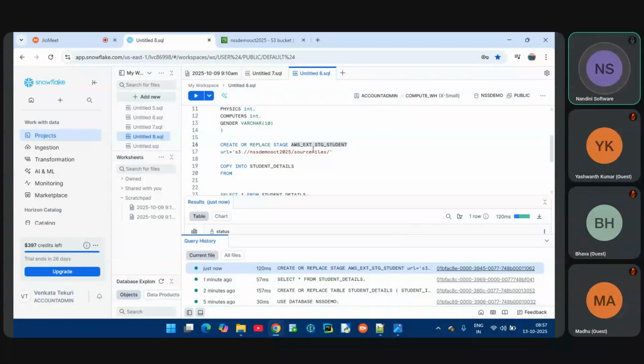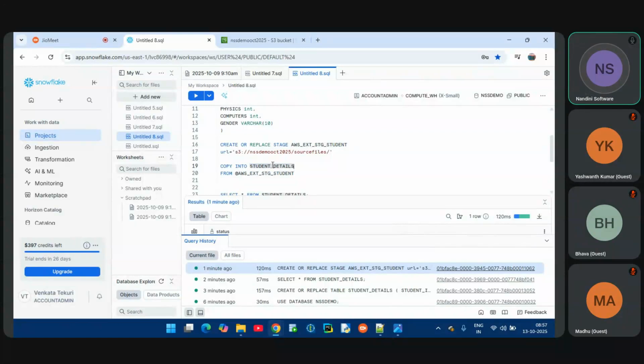So what is the staging? This is the AWS staging. Let me pass the staging name. This is the external, right? So AWS is the external staging. There are three types of stages, like internal and external, where AWS, Azure, GCP will load the data. So now let me pass the AWS path, the staging name, whatever stage I want to load from into this table.